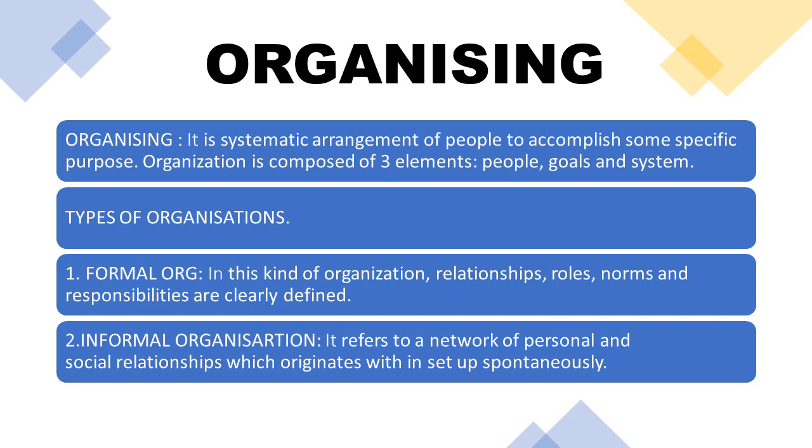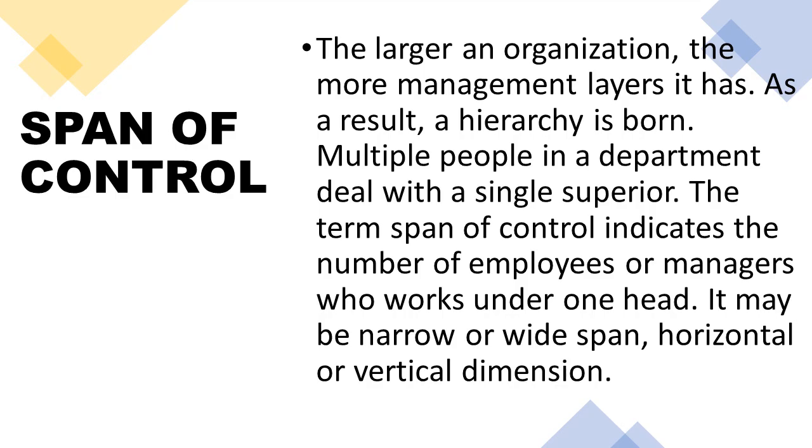But formal organization is completely opposite. All the rules and regulations, whatever responsibilities are already decided by the top level managers, what to do, who does this work, everything is mentioned clearly in the formal organization. But you cannot see anywhere only formal or informal. It should be balanced according to the situation.